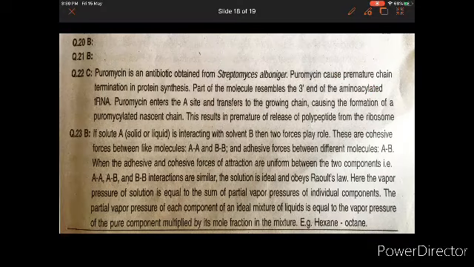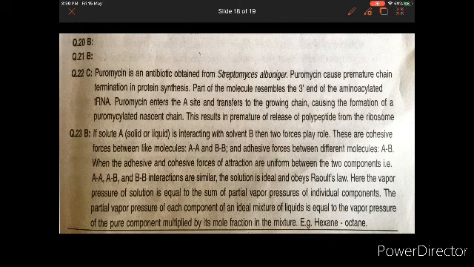Now the question is, increased number of normal mitosis may be present in the following tissues except dash. So we have the options as bone marrow cells, nails, hepatocytes, and intestinal cells. So obviously the increased number of normal mitosis will be present in bone marrow cells, hepatocytes, and intestinal cells. The next question is, to what class do Vinca alkaloids belong? Okay, so the answer is indole alkaloids.